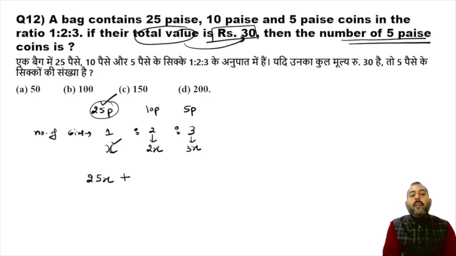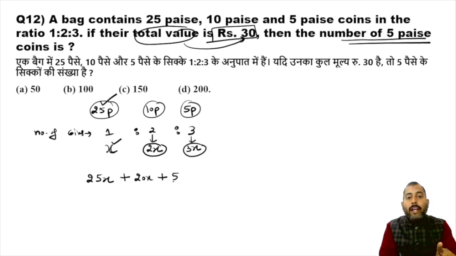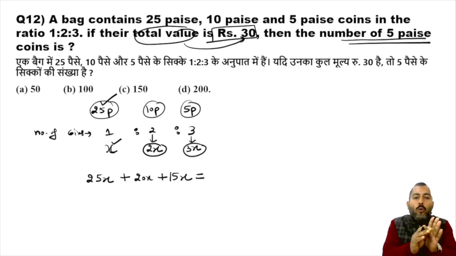Okay. Now, if you are having 20 coins of 10 paisa, then total money is going to be 20 into 10, 200 paisa. In this question, we are having 2x coins of 10 paisa, so total money because of 10 paisa will be 20x. And finally, there are 3x coins of 5 paisa, so total money because of 5 paisa is 5 into 3, 15x. Now this is the total money because of all these coins, and it is given equal to rupees 30.